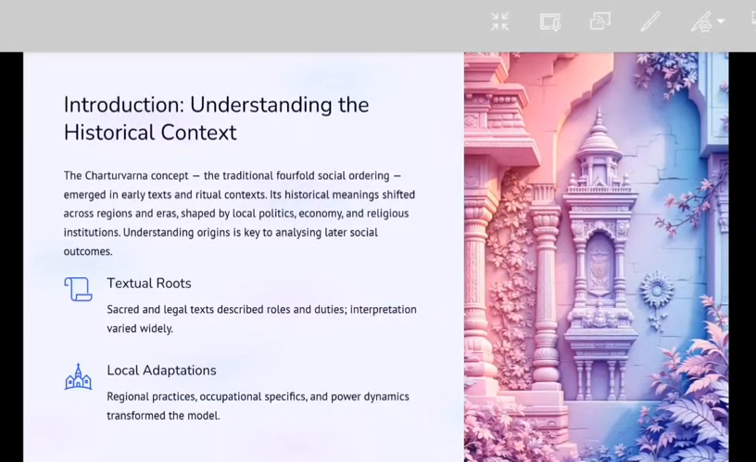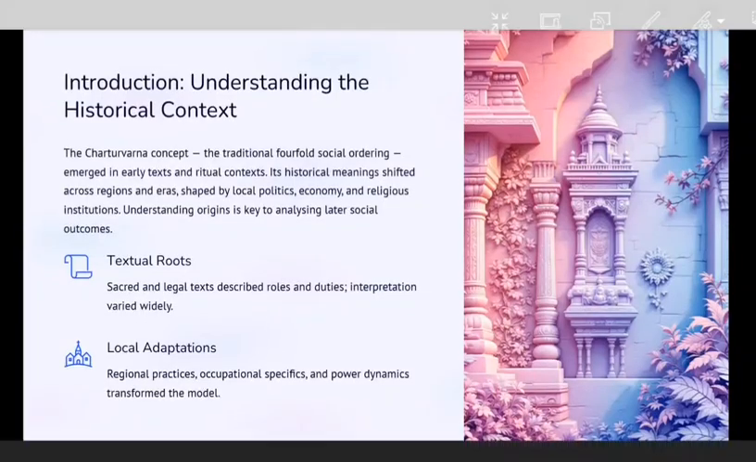When we talk about the Chaturvarna system, it has its origins in the religious texts of ancient times, which is also called the Vedic system. This text talks about the roles and duties based on the Varna system, as well as the regional practices, occupational specifics and power dynamics in ancient times based on the Varna system.